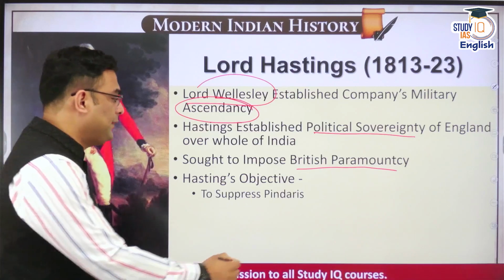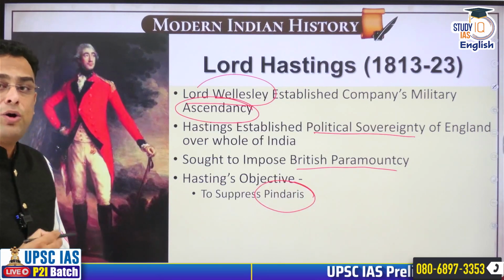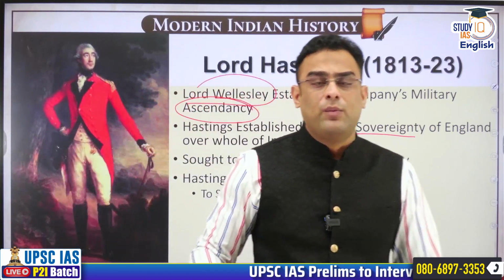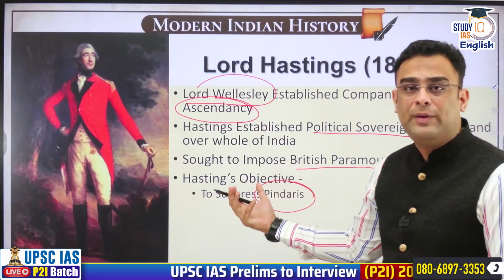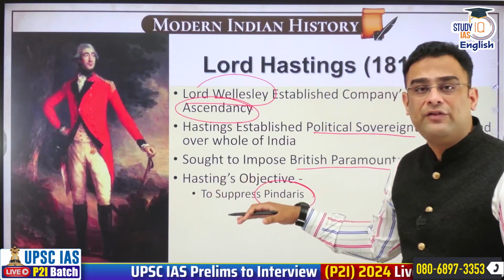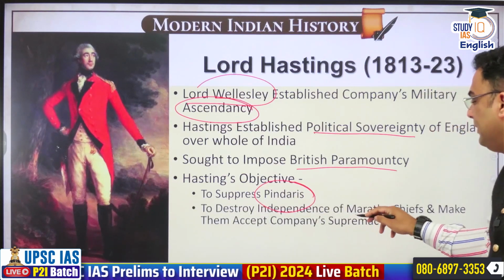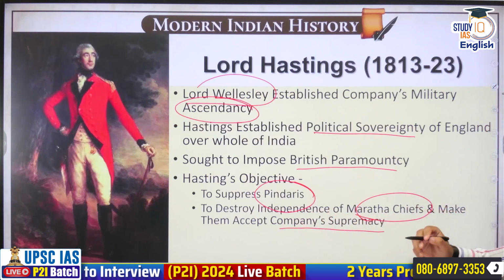What were these objectives? Number one was to suppress the lawlessness that the Pindaris were causing here in India. We're going to meet the Pindaris and see who exactly these people were and why they became a challenge to East India Company. Secondly, to destroy the independence of Maratha chiefs and make them accept company's supremacy.